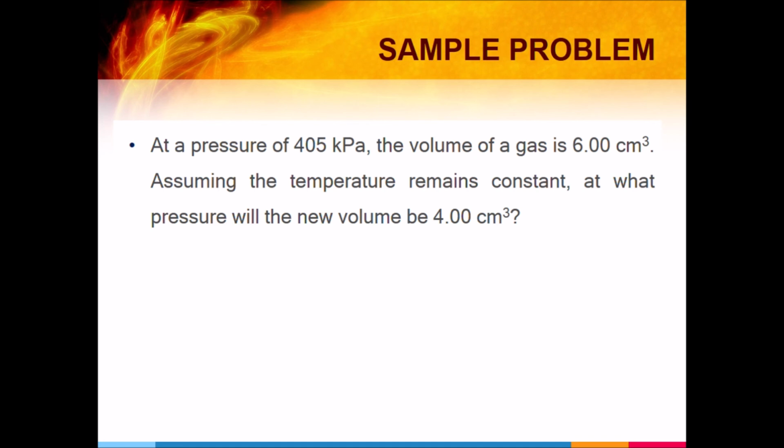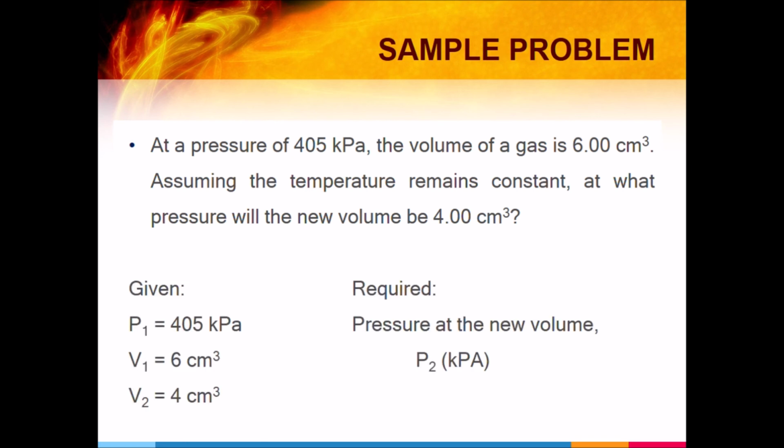At yung example, at a pressure of 405 kilopascal, the volume of gas is 6 cubic centimeter, and assuming the temperature remains constant, what will be the new pressure at 4 cubic centimeter? So, ano ba mga given natin? P1 is 405 kilopascal, ang V1 is from 6 to 4 cubic centimeter, ang hinahanap natin is change in pressure. So, sabi dito, the temperature remains constant, so ang process natin is isothermal.